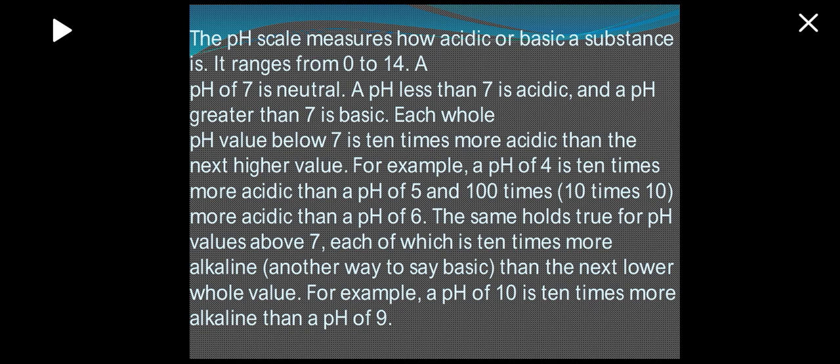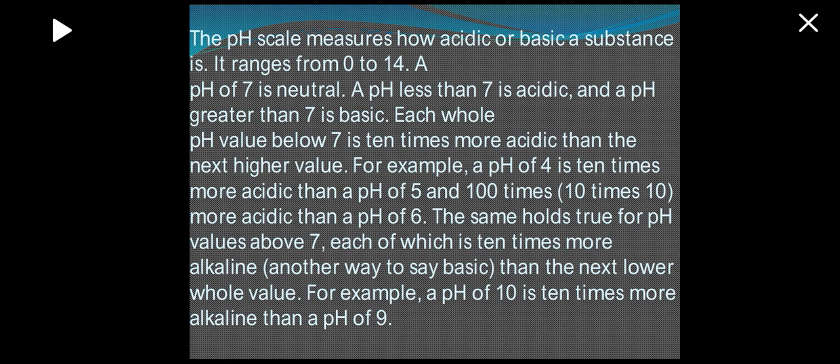Each whole pH value below 7 is 10 times more acidic than the next higher value. For example, a pH of 4 is 10 times more acidic than a pH of 5 and 100 times more acidic than a pH of 6. The same holds true for pH values above 7, each of which is 10 times more alkaline.